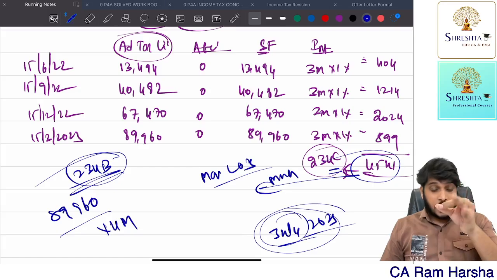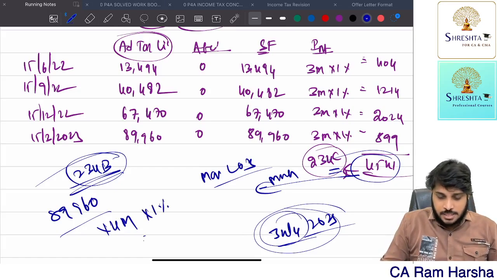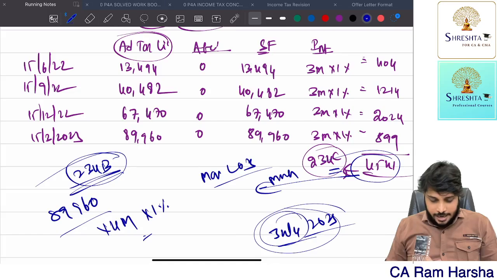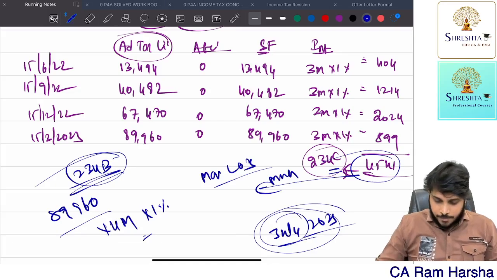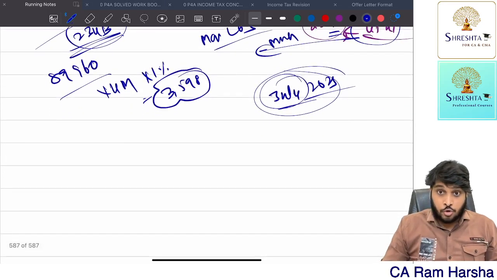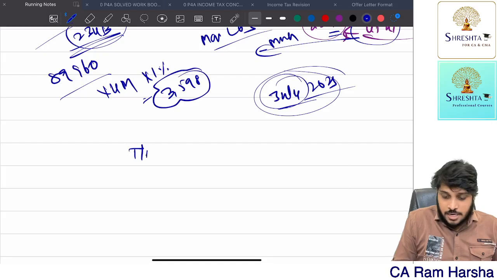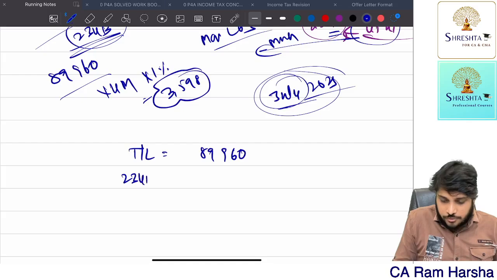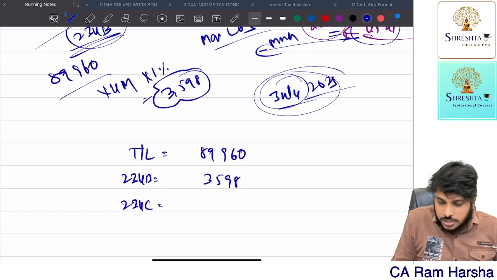Remember, 234B. 4 months into 1% is equal to 89,960 multiplied by 4 into 1%, 3,598 rupees. This is the interest under 234B. Now, what is the tax liability? Actually, 89,960. What is the 234B interest? 3,598. What is the 234C interest?